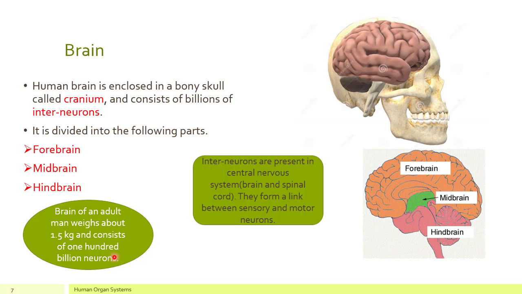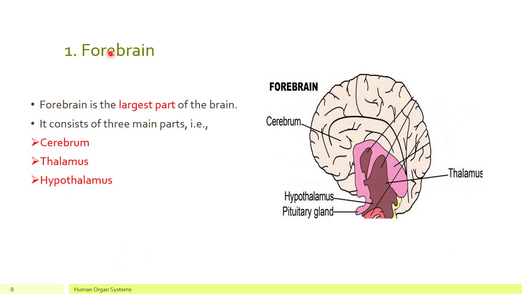So let's start from the first part of the brain, that is forebrain. Forebrain is the largest part of your brain. As you can see from the size, this whole portion is forebrain. It consists of 3 main parts: cerebrum, thalamus, and hypothalamus. This portion of forebrain is cerebrum. This part, that dark purple part, is thalamus, and this portion is called hypothalamus.